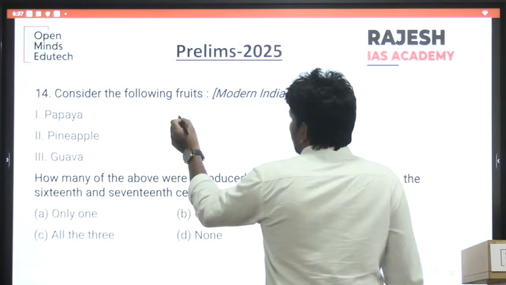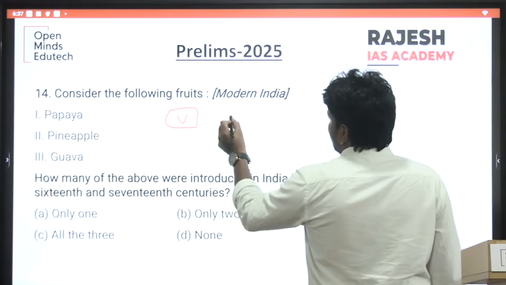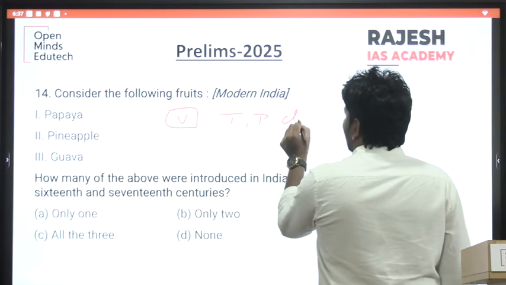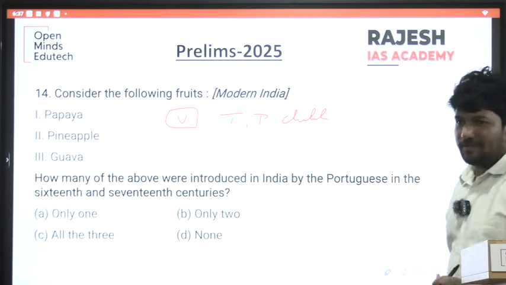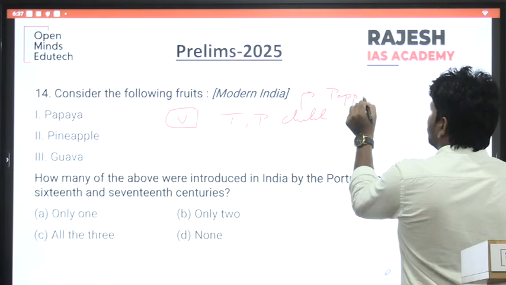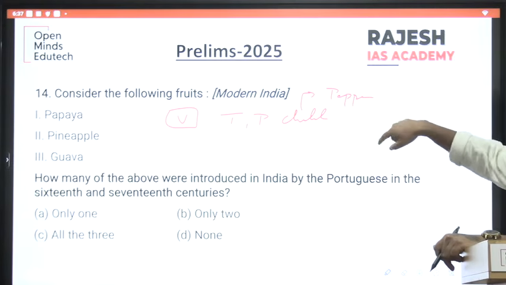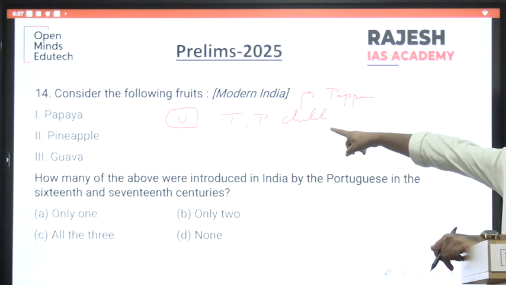What are the crops? Vegetables, very easy to understand: tomato, potato, chili. Initially Indians used pepper for heat, which was replaced by chili.